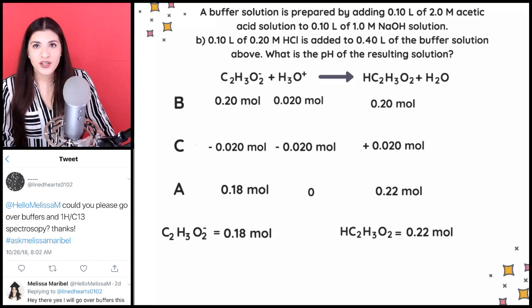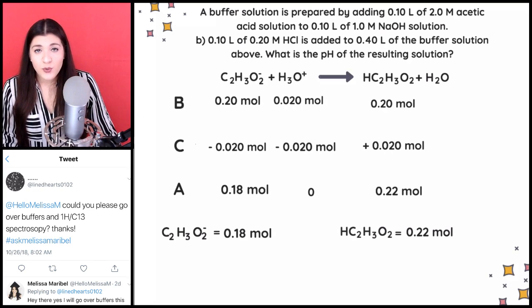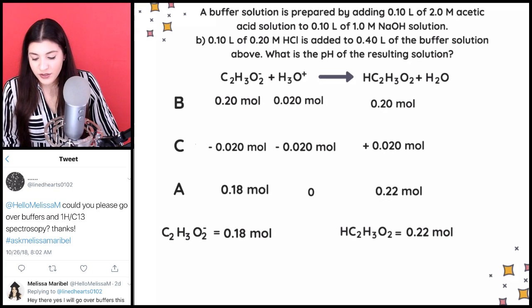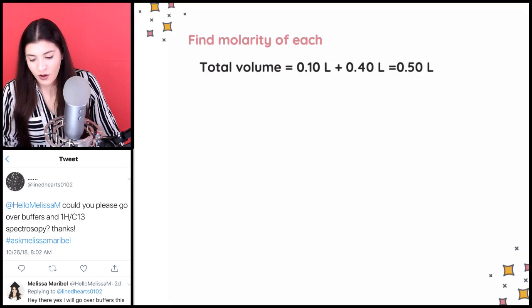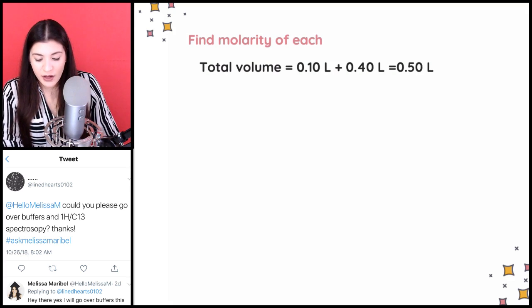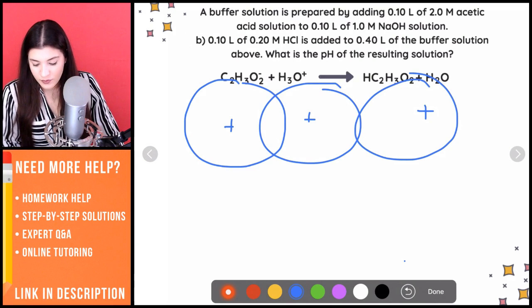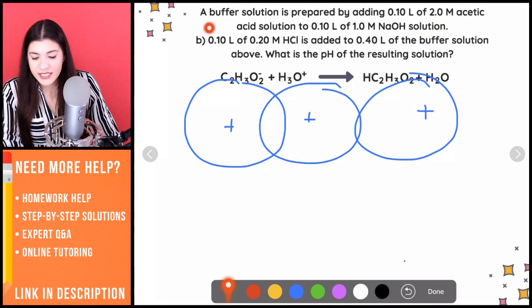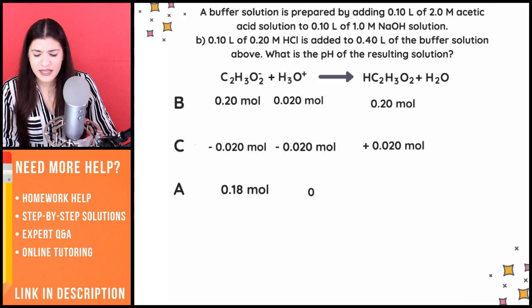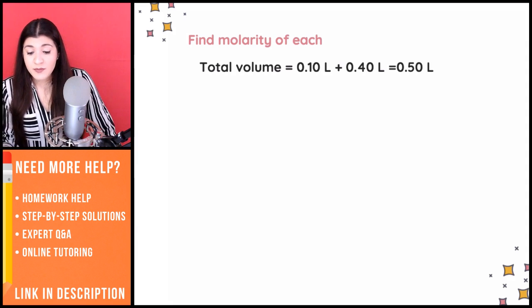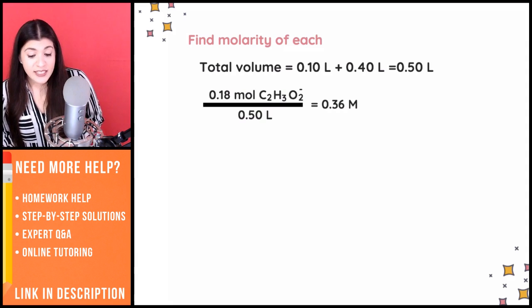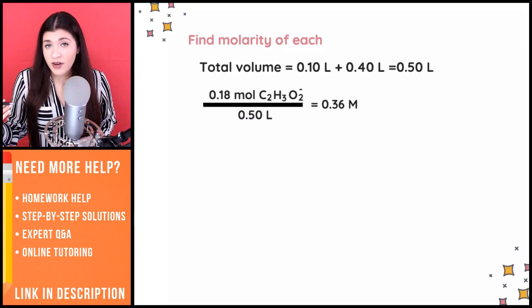Next step is to change this to molarity. So we'll divide by the total volume. And actually here, I'm just going to add everything together. Where I found this was in the question in part B. So we had 0.10 liters plus 0.40 liters. That's what I'm combining right now, and that's going to give me the overall total volume, which would be 0.50 liters, okay? And then next, I'm going to do what I did before. What I did before was I found the moles, and I'm going to divide that by the total volume.